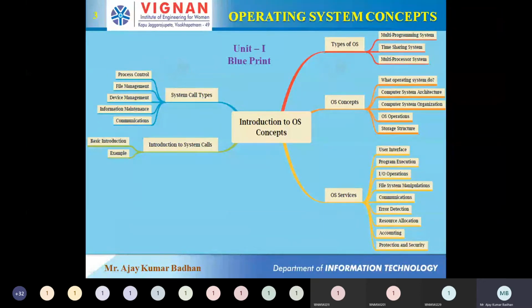So there is a lot of scope that he can ask any kind of question from this particular part. But whereas coming to system calls, whatever we are going to discuss, he will ask from that only. So it's very easy to remember. System calls are very easy. Don't worry about that.